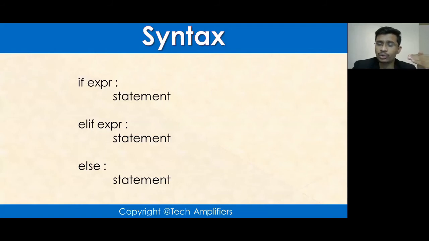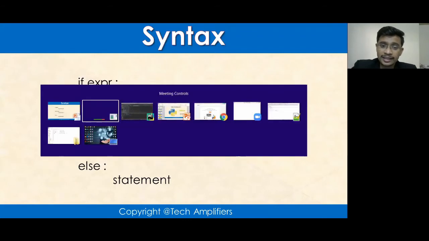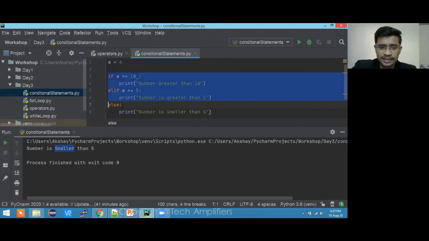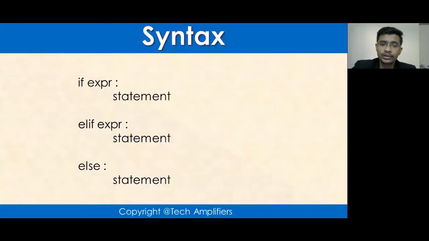Now this allows you to do a lot of logical thinking. Suppose I'm giving you the example of a login screen, where you are going to add the user. If name is equal to Akshay and password is equal to tech amplifiers, only if these two conditions match are you going to allow login. Else you are going to show a message that you are not a valid user, or your credentials are not right. In such cases you need to use this if and else condition. This will be really useful in those scenarios. Clear? I hope this is clear.